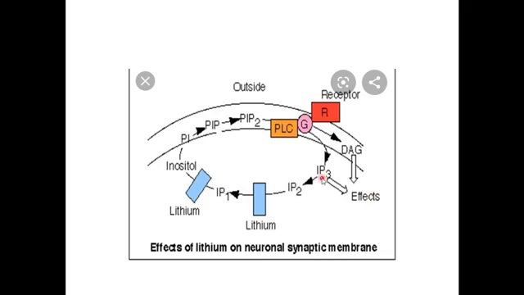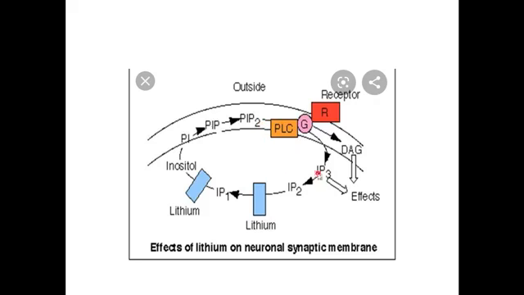This is done by the enzyme called inositol monophosphatase, IMPase. Lithium is inhibiting this enzyme. So the recycling is inhibited. There are two steps where lithium is inhibiting, that is the conversion of IP2 to IP1 and IP1 to inositol. In these two steps, lithium is inhibiting the pathway for the regeneration of the PIP2.